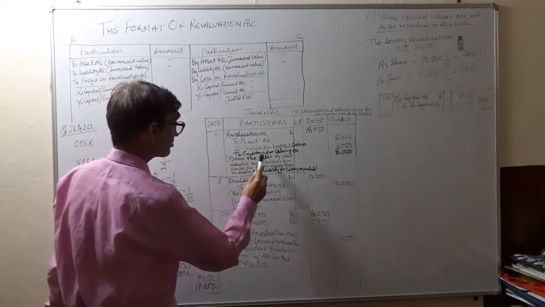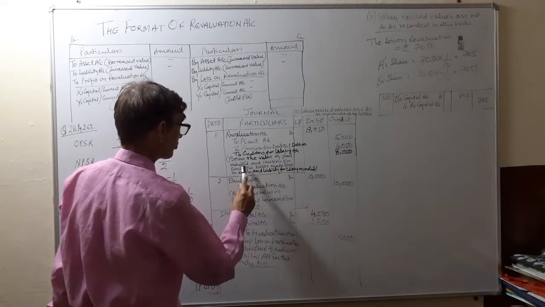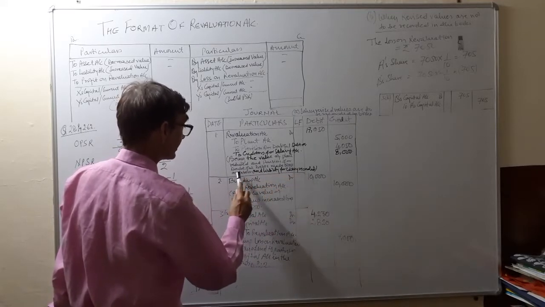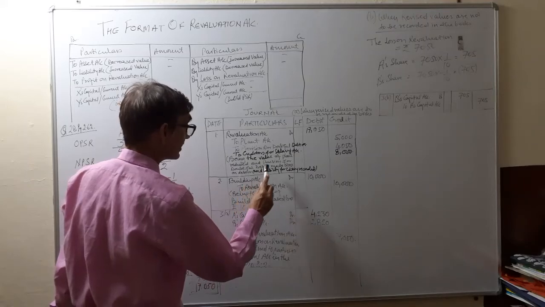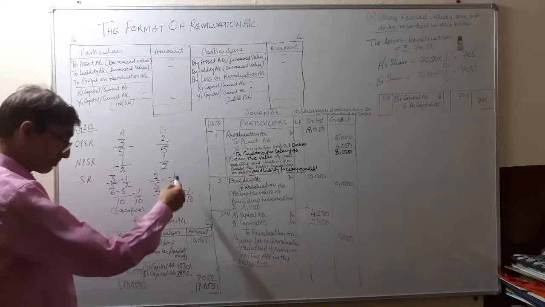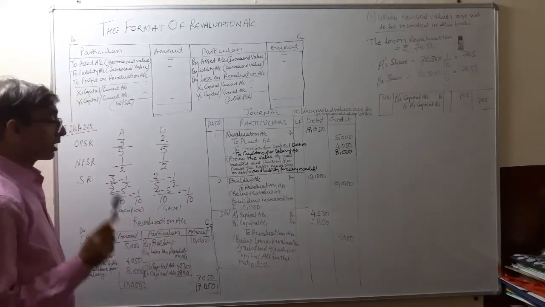Now, being the value of plant reduced and provision for doubtful debts made at the rate 10% on debtors and liabilities for salary recorded. We will mention this in the narration.